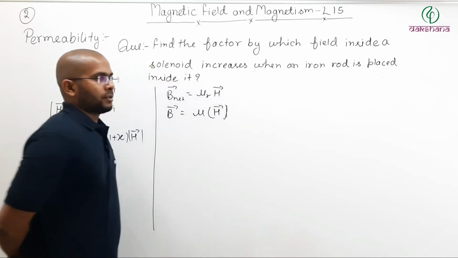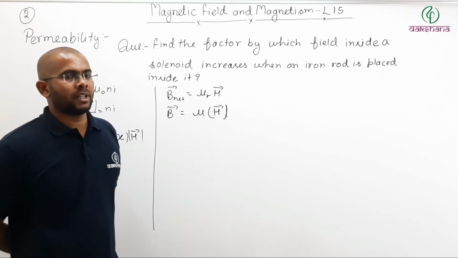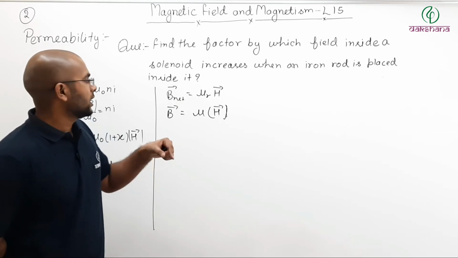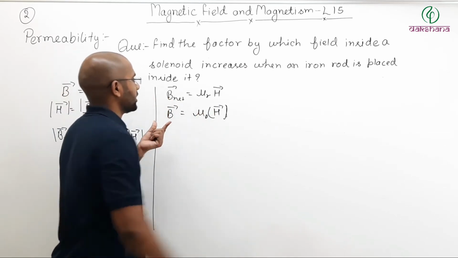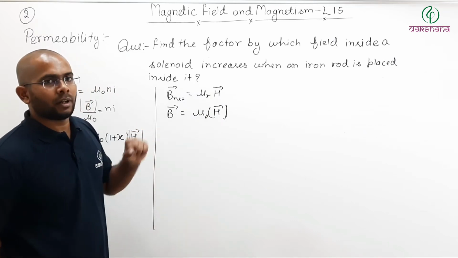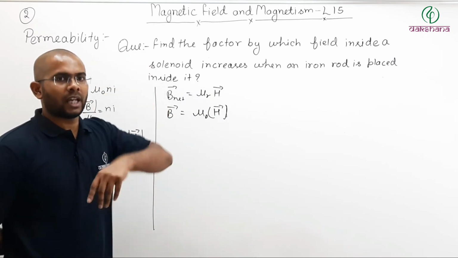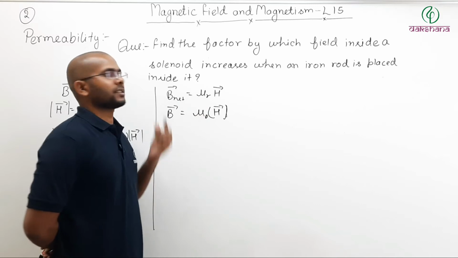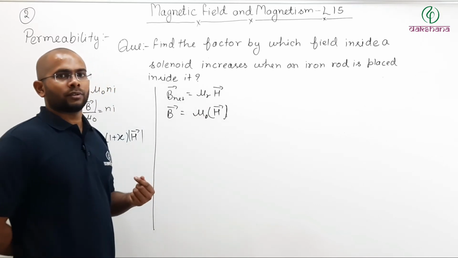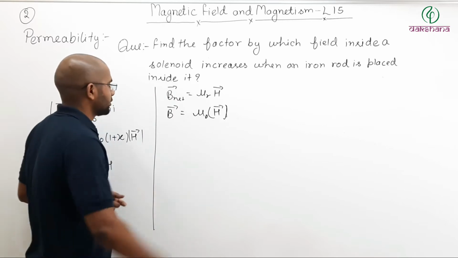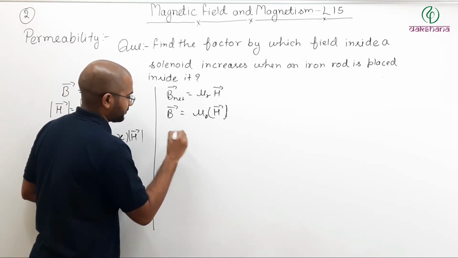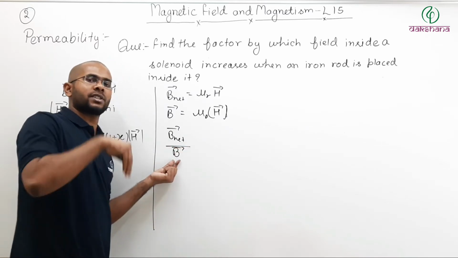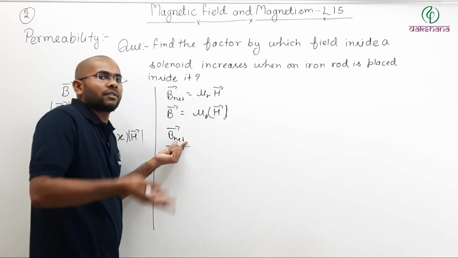So if I want to know the factor by which it is increased, remember this is the field before inserting any rod, and it was mu naught. This is the field before inserting the rod; we are assuming that there is not even air. And after inserting the rod, this. So if I want the ratio of the field before and after, we can write B net divided by B, because this is the initial field before inserting the rod and this is the total field after inserting the rod.